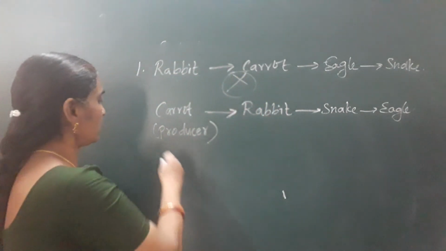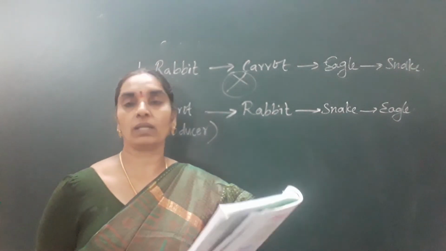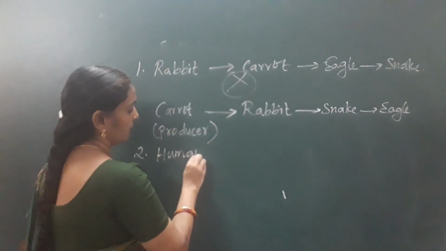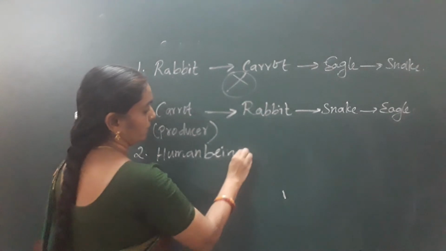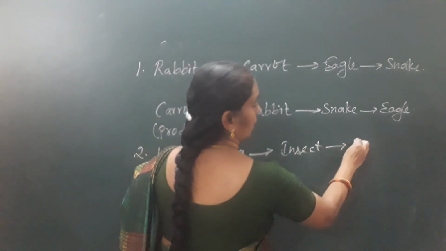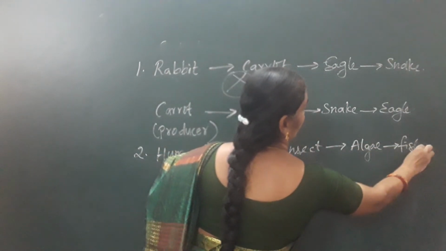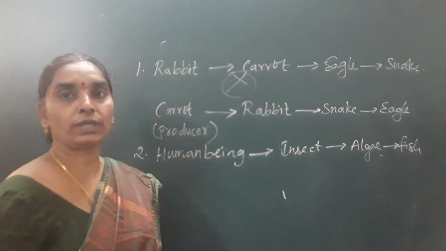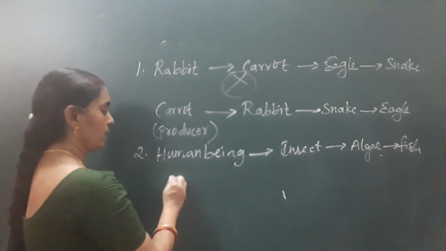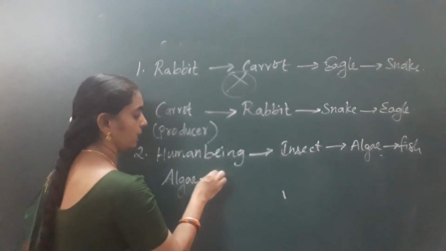Okay. And the next one, see children, the second one, what is it given? Human being, insect, algae, fish. Write down: human being, insect, algae, fish. Algae is present in the water. It is a plant which is eaten by the fishes. Okay. So, algae, blue-green algae will be there.